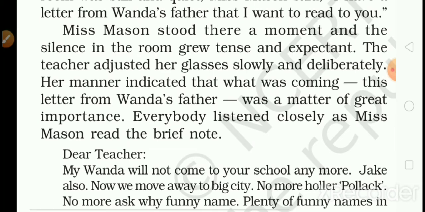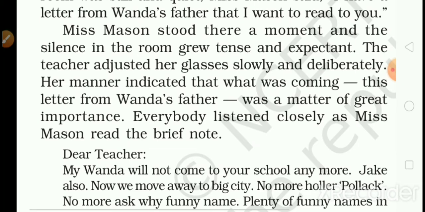They were thinking that something good was going to happen; that is what expectant means. The teacher adjusted her glasses slowly and deliberately.